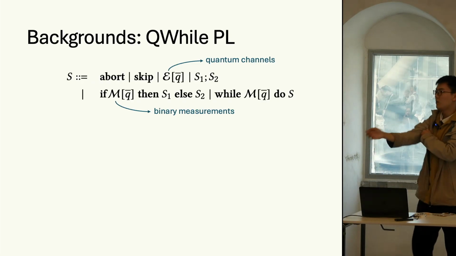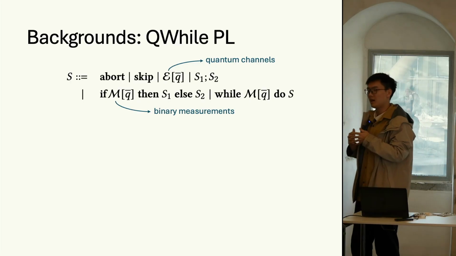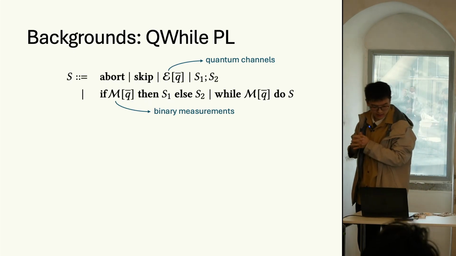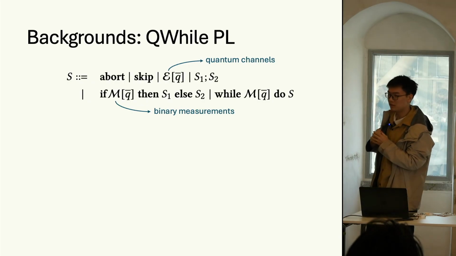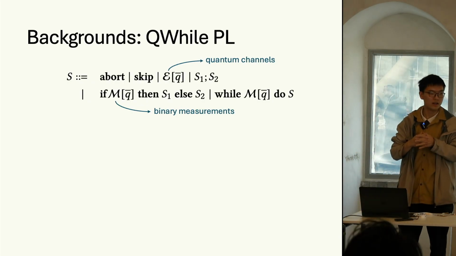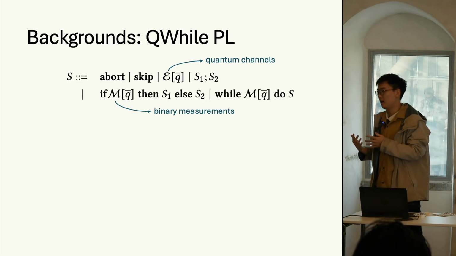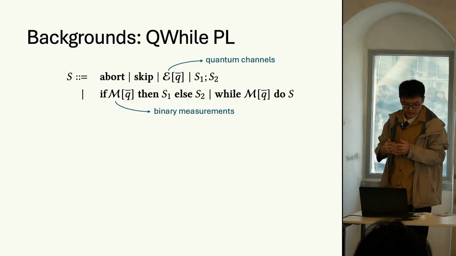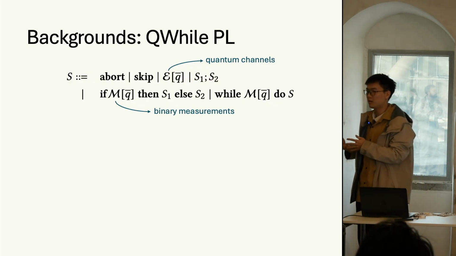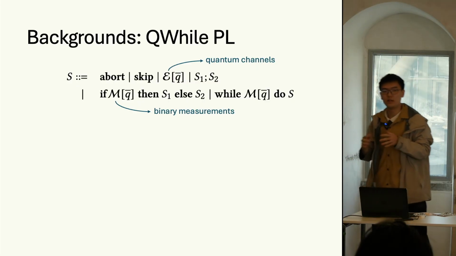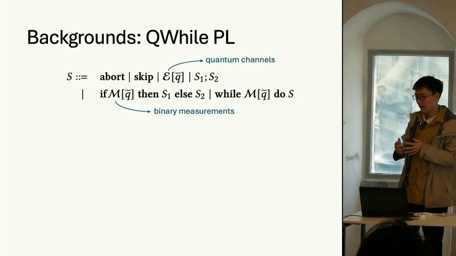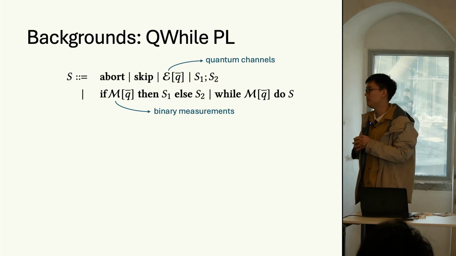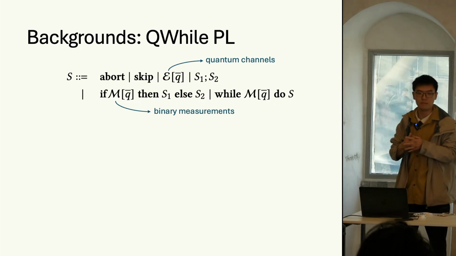In this work, we are studying a widely acknowledged prototype quantum language named QWhile, and the syntax of it is presented here. We use a calligraphic letter E to denote a primitive quantum channel from a fixed set. For example, you may include unitary transformations drawn from a specific universal gate set. And we use the calligraphic letter M to denote a binary quantum measurement, which means the measurement has only two outcomes, true or false, and different branches in the if statement, or the loop body of the while loops, may be executed depending on the measurement outcomes you obtain.